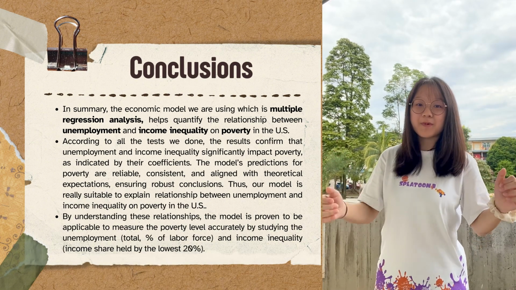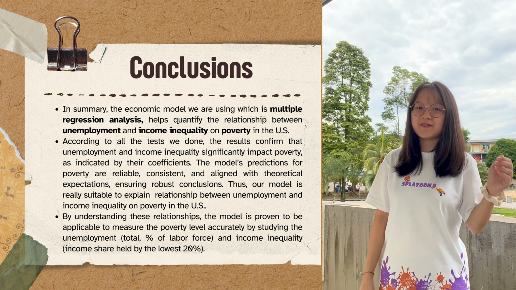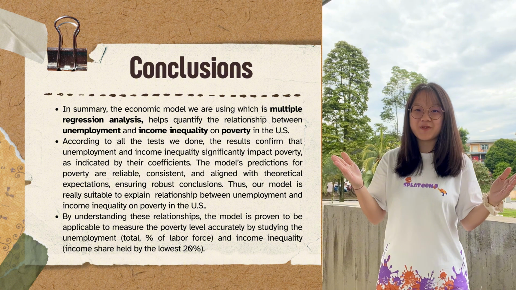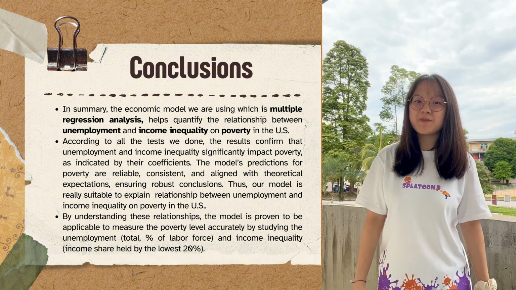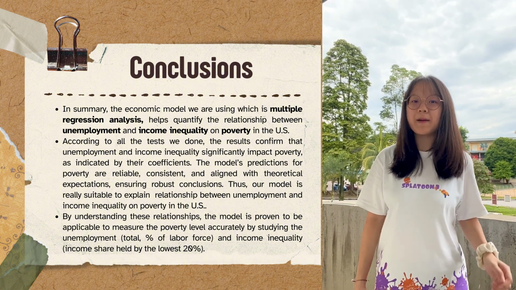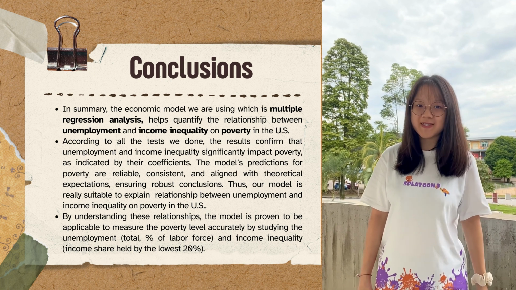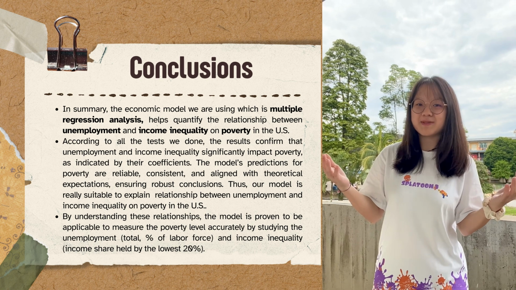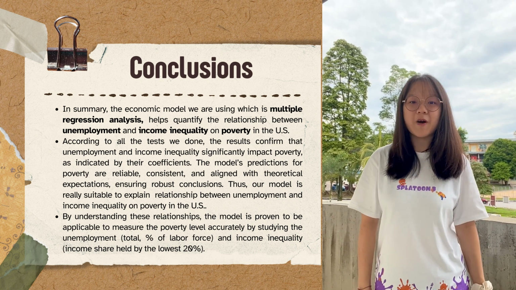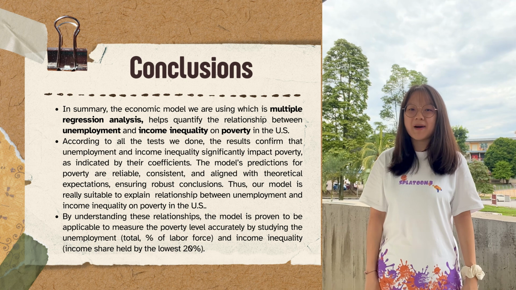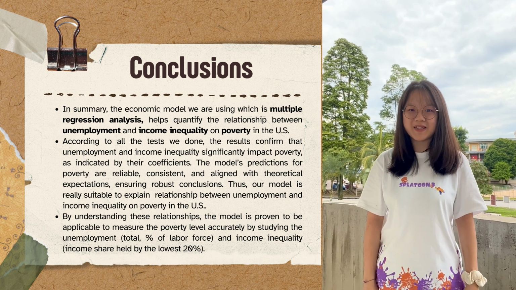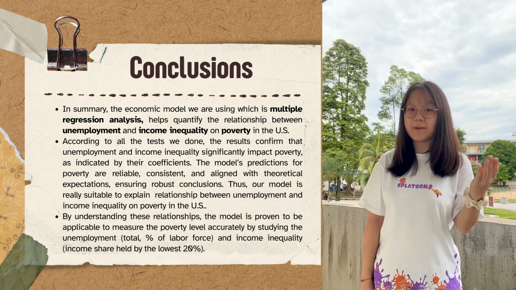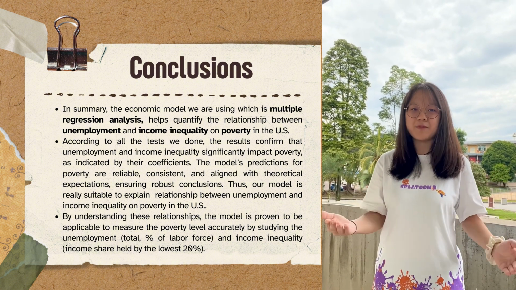As a result, the multiple regression analysis model effectively quantifies the relationship between unemployment, income inequality, and poverty in the US. All tests confirm that both factors significantly impact poverty as shown by their coefficients. The model predictions are reliable, consistent, and aligned with the theoretical expectations, which makes it suitable for analysing this relationship. By examining unemployment and income inequality, our model is really suitable to explain the relationship between unemployment, income inequality and poverty in the US.